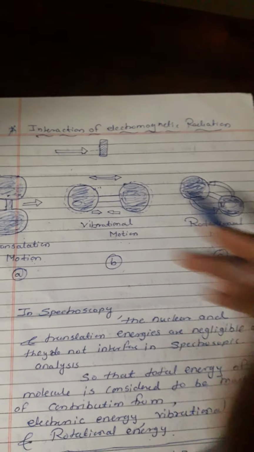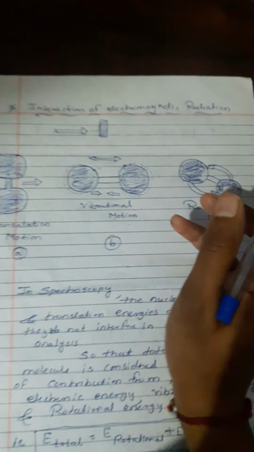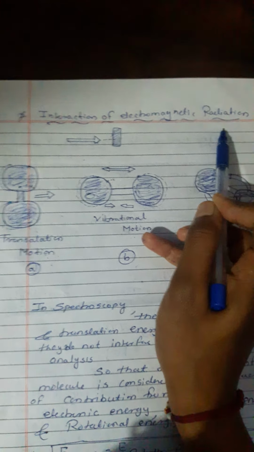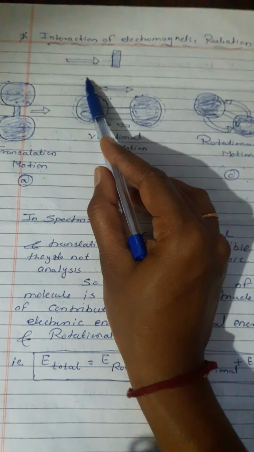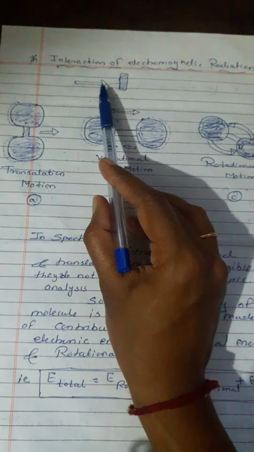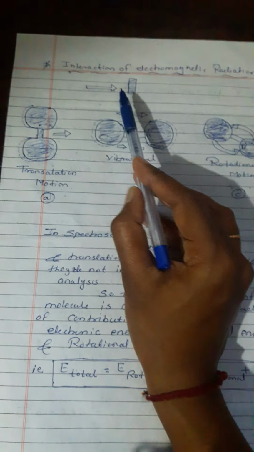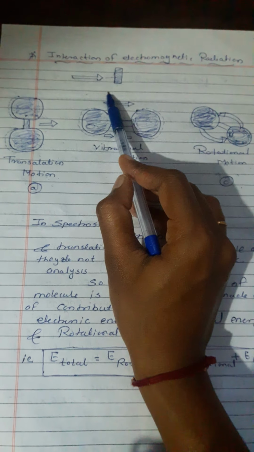Now the next topic is the interaction of electromagnetic radiation. When a beam of electromagnetic radiation is passed through a substance, it may be transmitted or absorbed.